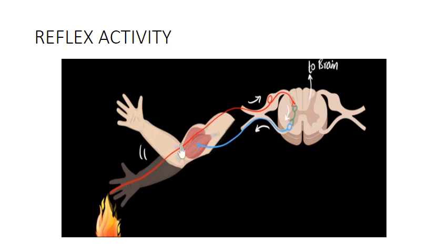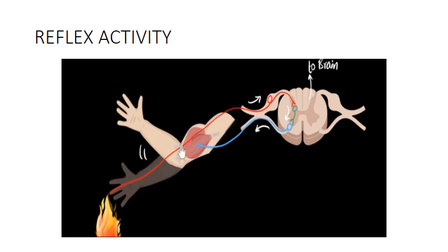You just see here, this is a hot object, fire, and the hand touched the fire. So the warmth receptor, which is Ruffini's end organ, gets stimulated. Ruffini's end organ is the warmth receptor present on the hand. The Ruffini's end organ will transmit the sensory impulse to the sensory neuron. Here, the sensory neuron is in red color.